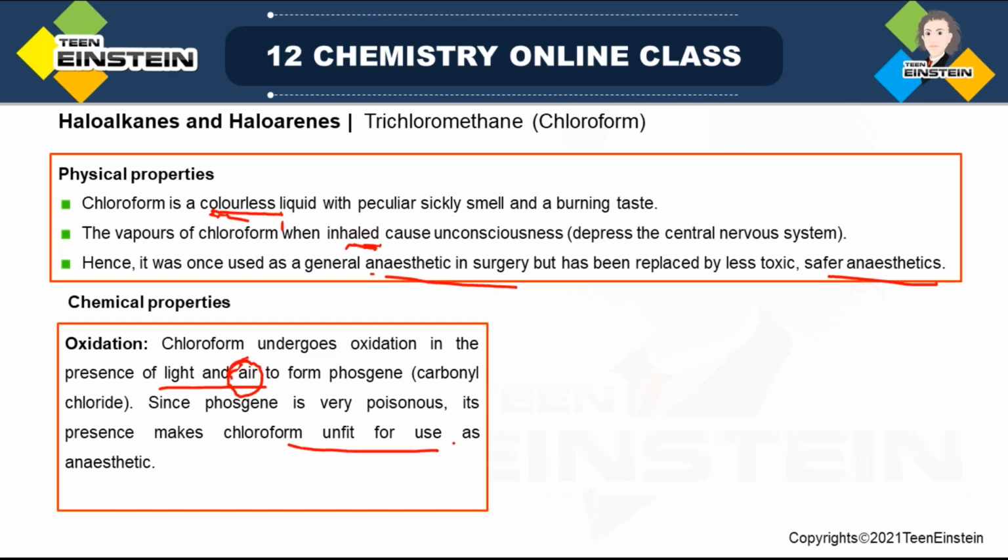Because if it is stored for a long time in a normal bottle, suppose it is not stored in a dark bottle, then what will happen? There will be effect of light and air. Though it is tightly closed, still it is not a leak proof bottle. There will be presence of oxygen and also light, and as a result this reaction will produce the poisonous compound, which is carbonyl chloride.